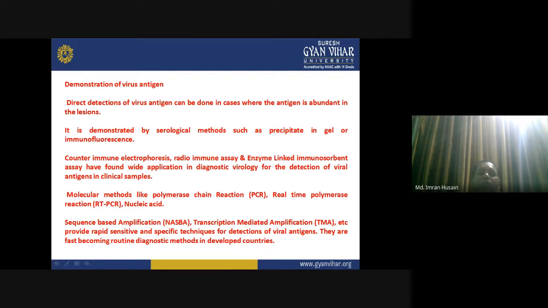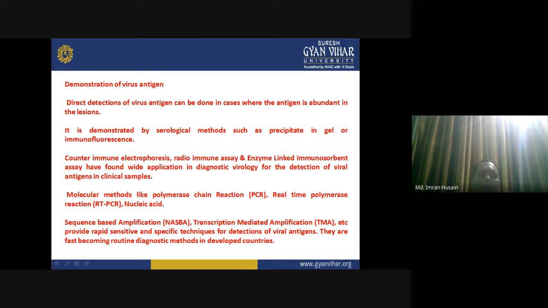It is demonstrated by serological methods such as precipitation in gel, immunofluorescence, counter immunoelectrophoresis, radioimmunoassay, and enzyme linked immunosorbent assay, which have found wide applications in diagnostic virology for the detection of viral antigens in clinical samples.